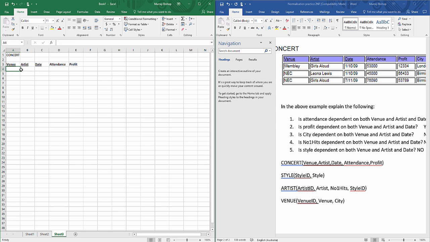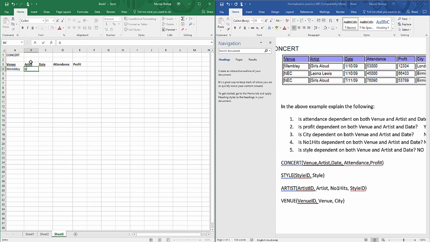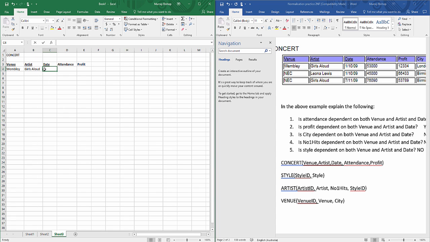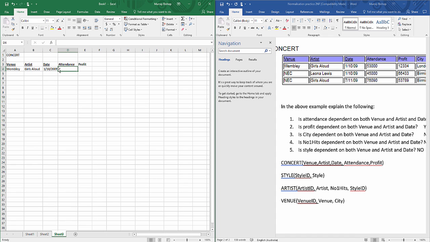So let's just make up, let's use these venues. So we've got Wembley, we've got the artist Girls Aloud, and we've got the date, which is the 1st of the 10th, 09. The attendance is 53,000. And the profit, which is 12334.